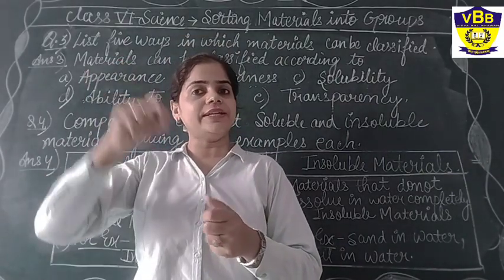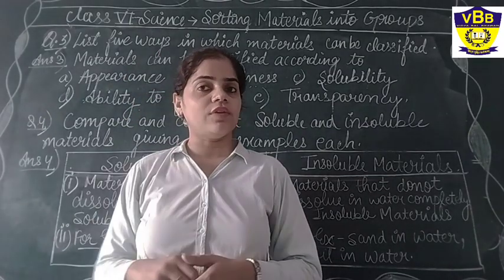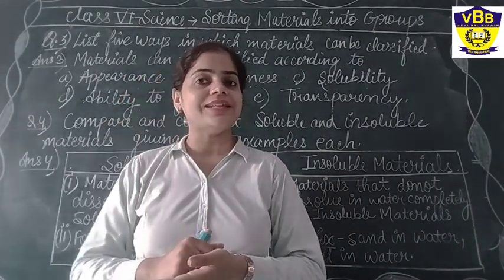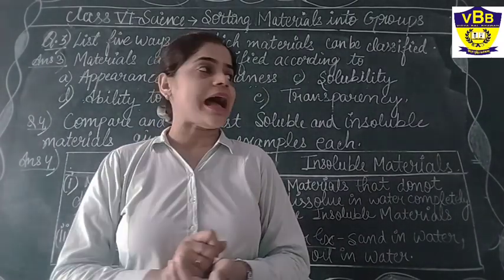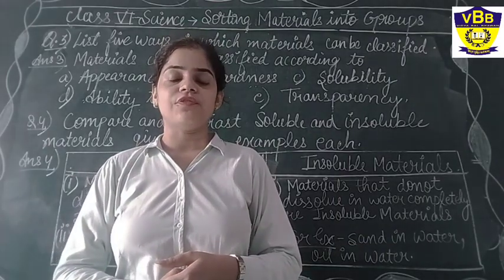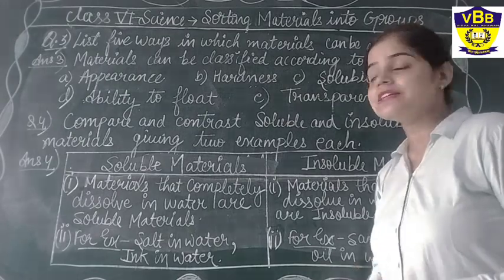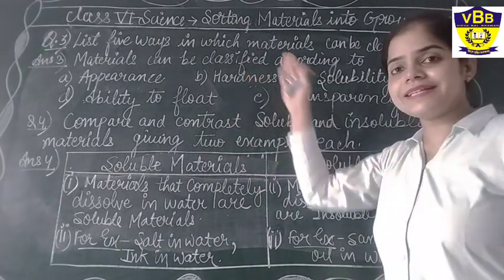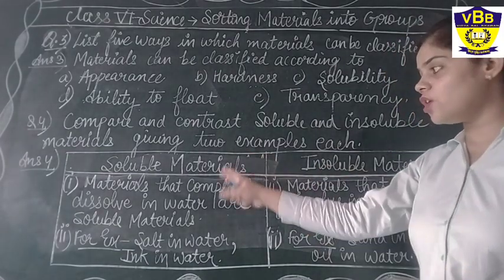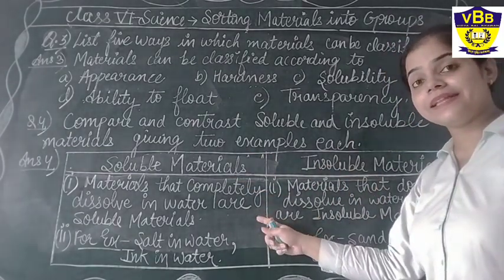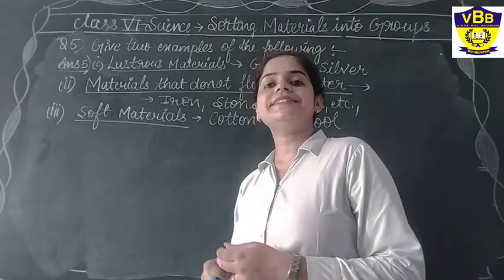When you put the oil in water, you will see a layer of oil on the upper side of the water. It separates out easily, that is, it does not dissolve in water. So oil in water and sand in water are the examples of insoluble materials. I hope you are clear with both the answers, the properties as well as the soluble and the insoluble. You will also have to write the table like this, in a proper way in your notebook too. Let us see our next question.